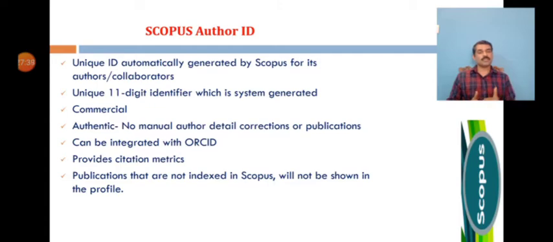By integrating Scopus with ORCID, your publication in Scopus will be added to your ORCID profile. So this is possible with Scopus and ORCID also. This further increases the visibility of your work since it is available on both platforms. You can even search the lookup tool to locate an author profile, which includes the identifier, references, citations of work, H-indexes, and subject area. These all come with the Scopus author profile. The only thing is it cannot be edited by the author. Only Scopus can do this if you request.